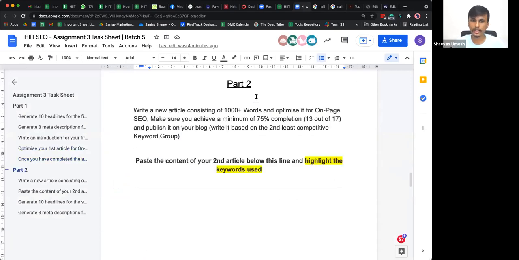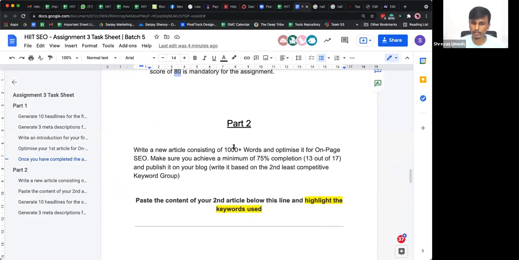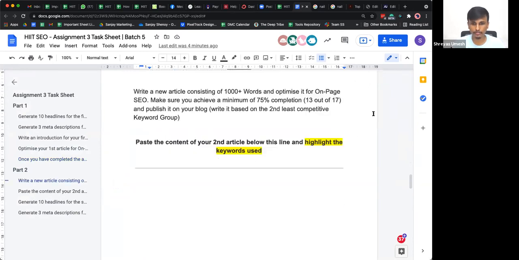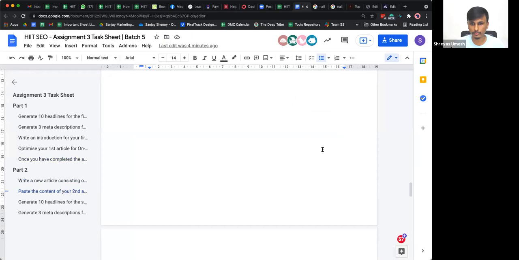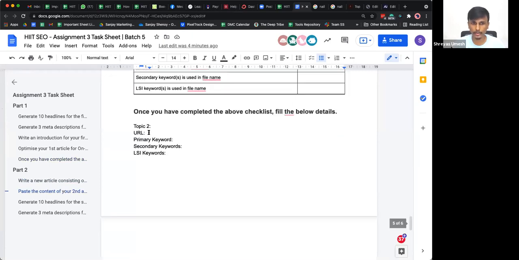Right, so part one is done. Now you have to write a new 1,000+ words article again for your third assignment. You have already written the content for your second assignment, right? That's your first article. Now you're going to create one more piece of content with 1,000+ words. Make sure you again optimize it for on-page SEO. The checklist is here right below, right? Make sure you highlight those things, write in your topic names, URL, published URL, primary keywords, and all of those things.